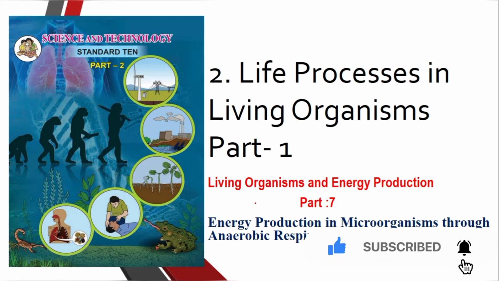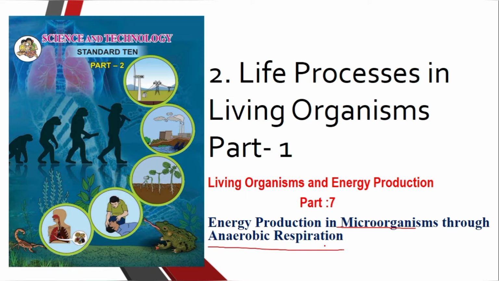Hello dear students. Now we see the next point in this topic, energy production in microorganisms through anaerobic respiration. This anaerobic respiration is the second type of respiration. In the last few videos we studied aerobic respiration. Aerobic respiration takes place in three stages: first glycolysis, second the Krebs cycle, and third the electron transport system. Now we see the second type of respiration, called anaerobic respiration.